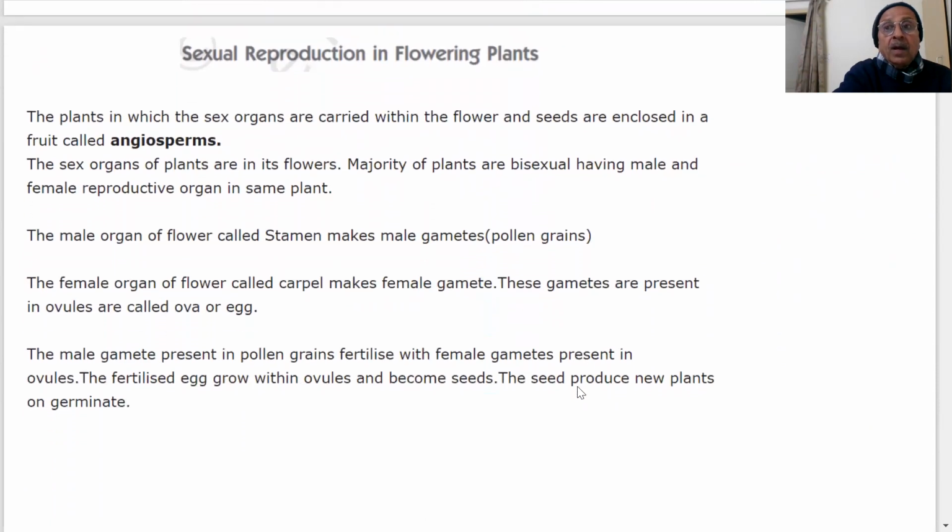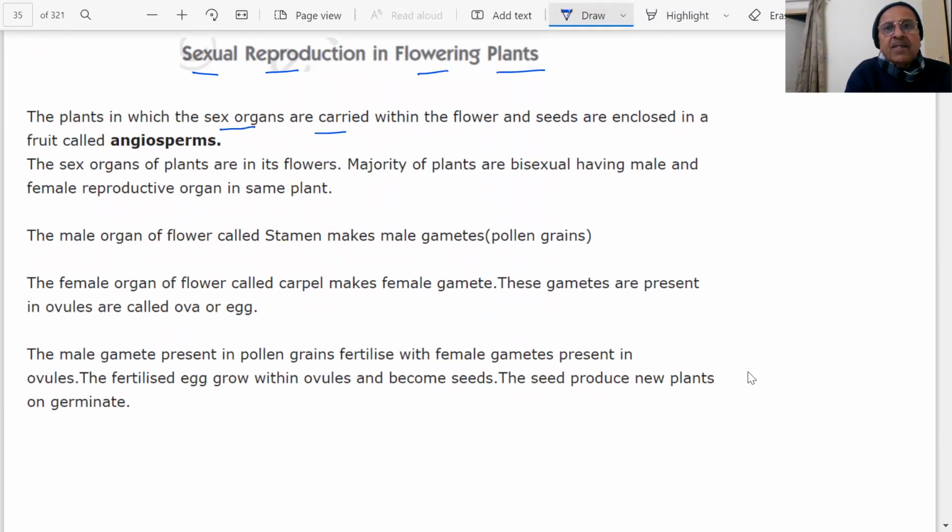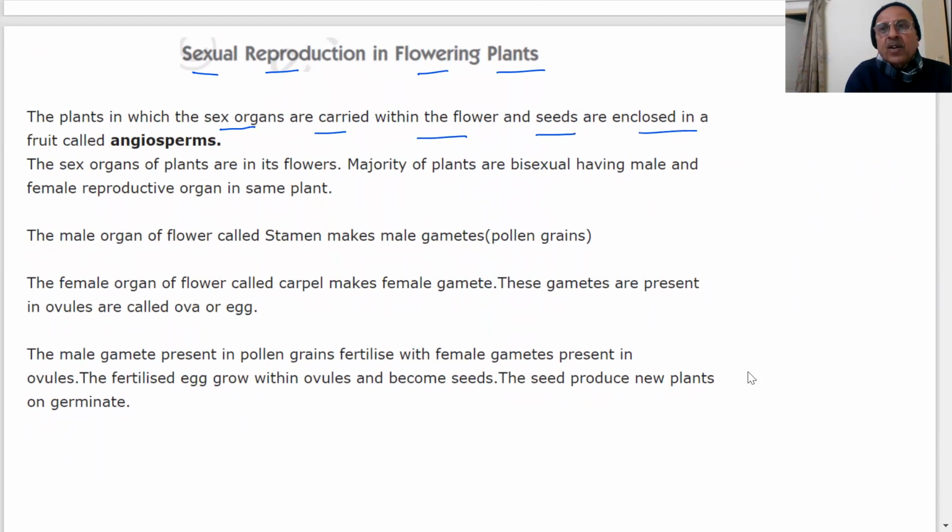Let us see some of the examples. Sexual reproduction in flowering plants. Those plants which are flowering plants, what type of sexual reproduction is there? The plants in which sex organs are carried within the flower and seeds are enclosed in a fruit are called angiosperms. I will show you a diagram also.